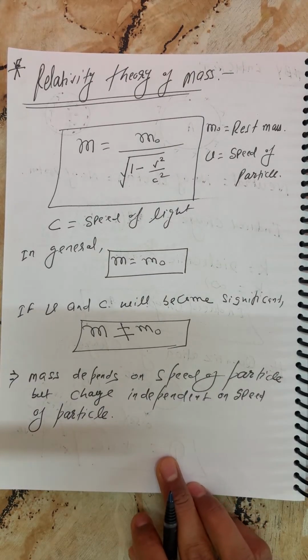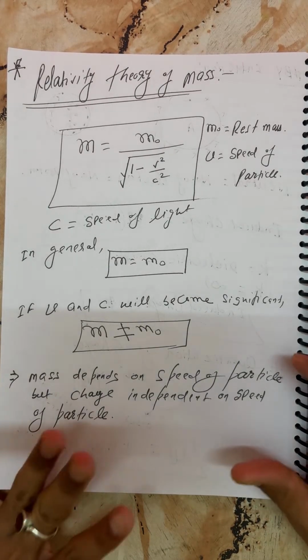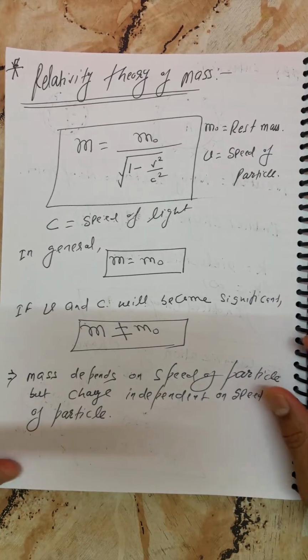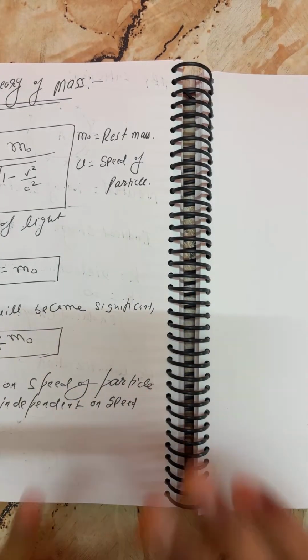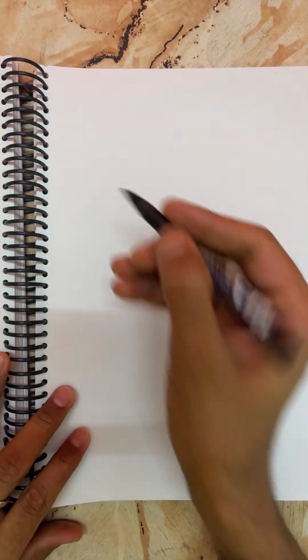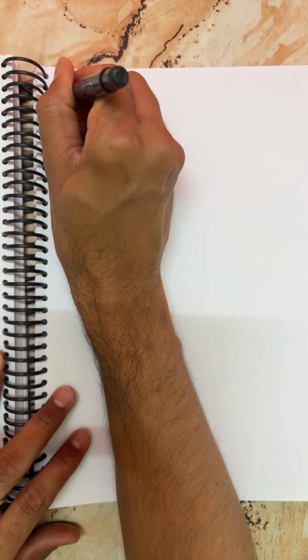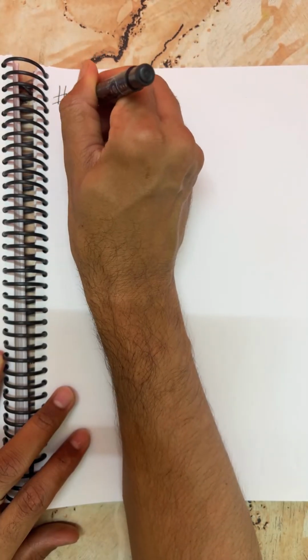I'll tell you everything, I'll complete everything in the class. Now we finished one topic here, that is the properties of charge. Now I'm going to start electrostatics, that is, Coulomb's law.